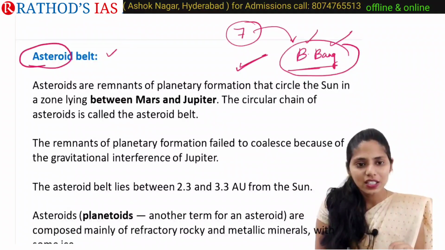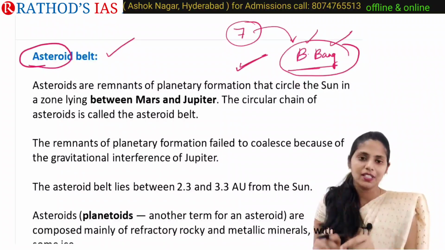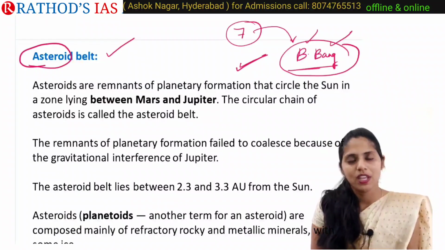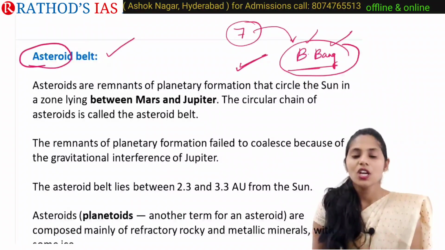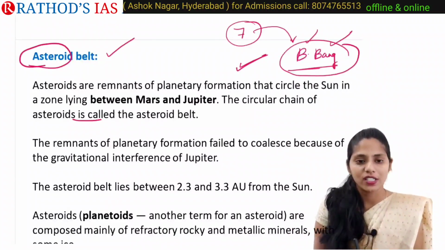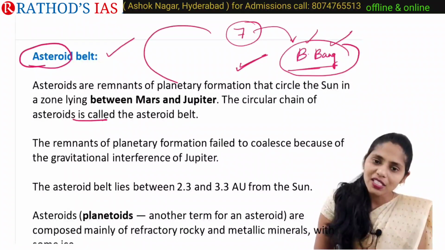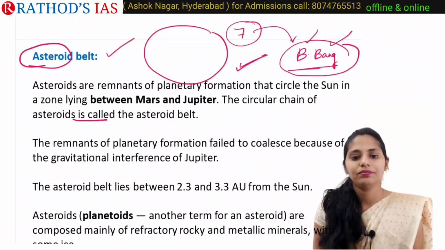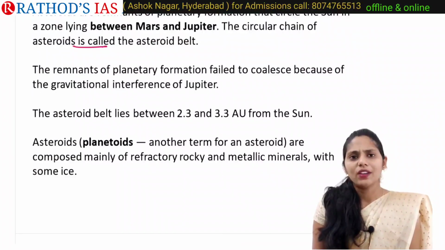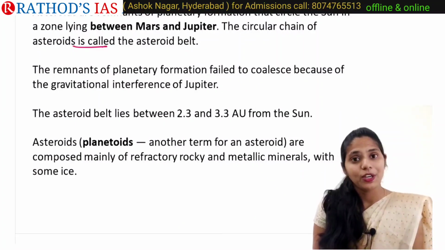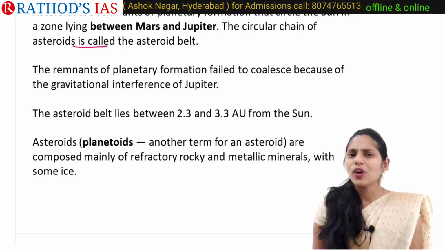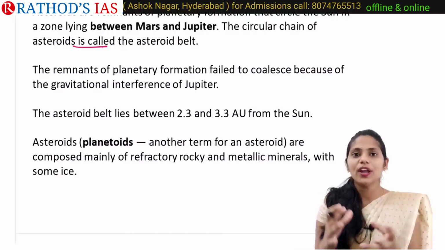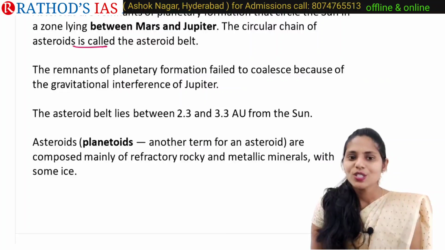We can see the asteroid belt that is present between Mars and Jupiter. I already showed you the image, right? So it is a circular chain of asteroids, and it is called the asteroid belt. One question that might pop up in your mind is, why didn't these asteroids unite to form a planet?